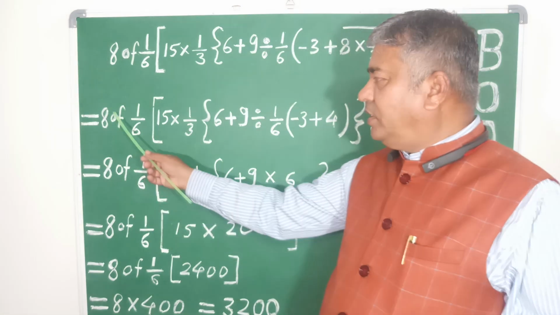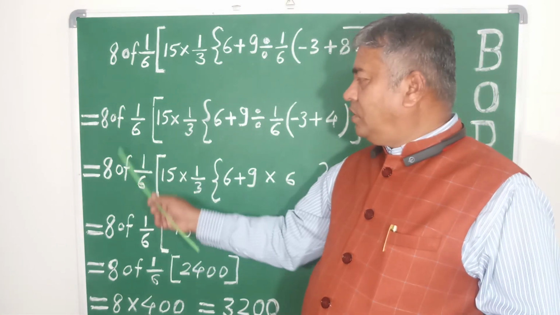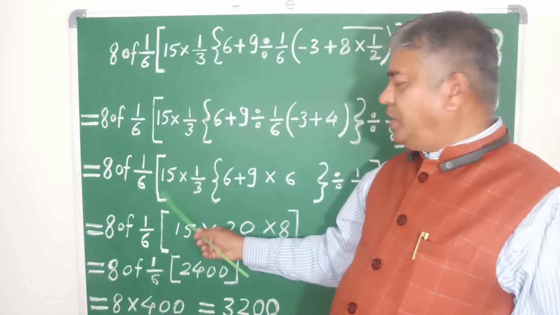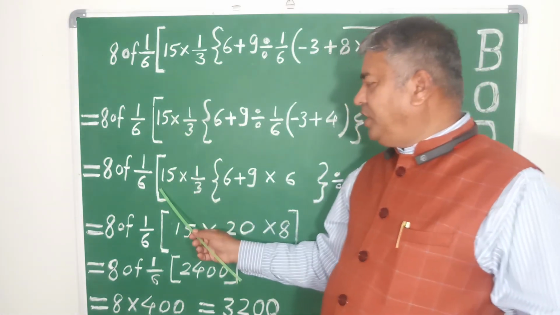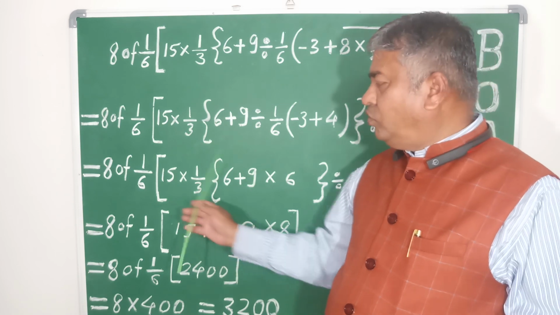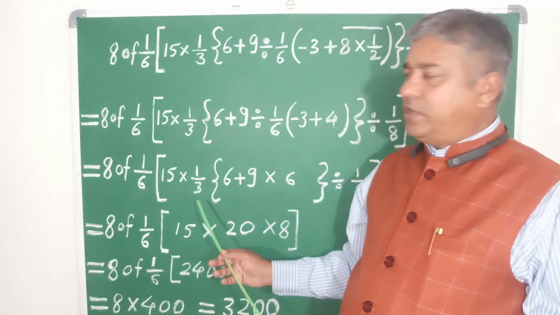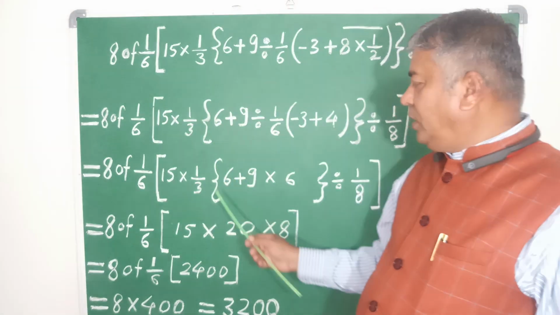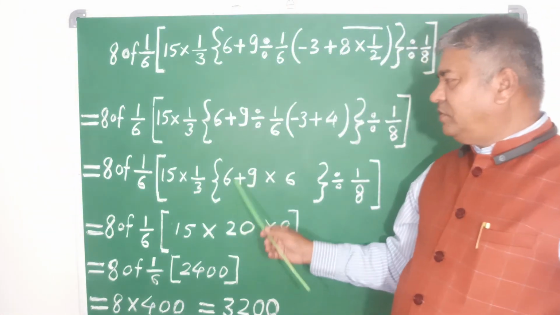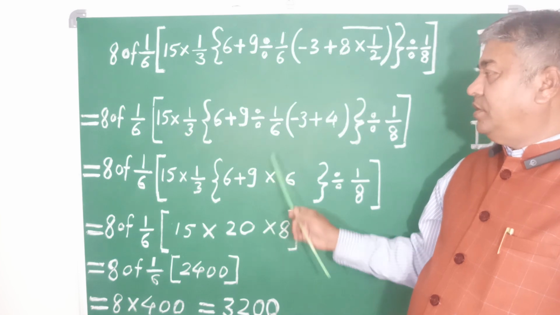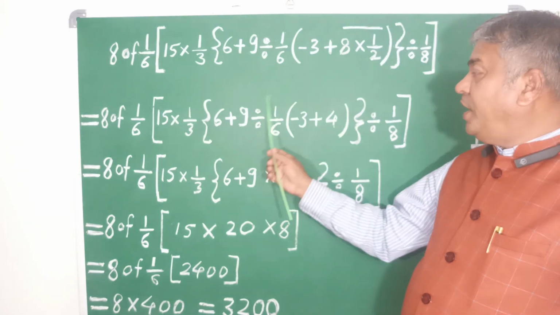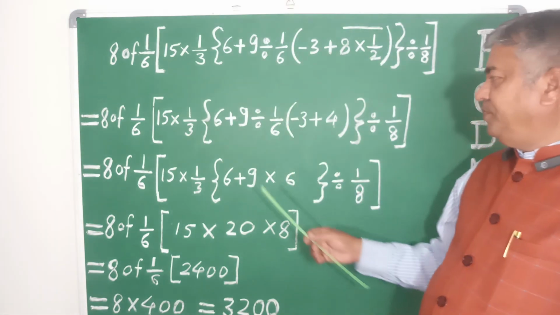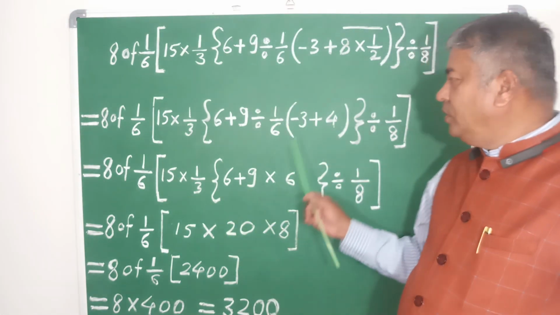Here equals 8 as it is, of 1 divided by 6. Here the square bracket, then 15 as it is. This should not be changed. Again into 1 divided by 3, curly bracket. This is 6, this is plus 9. See that? Now we have to do the operation here. What should we do here?